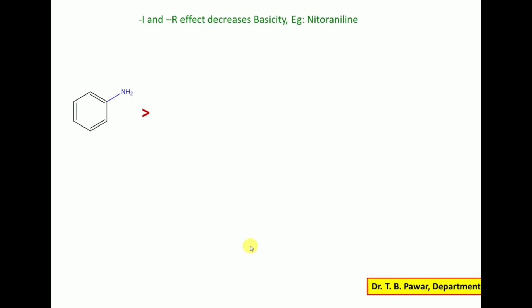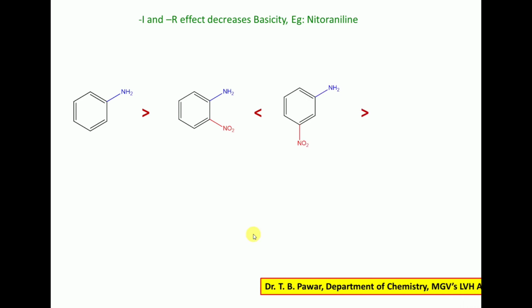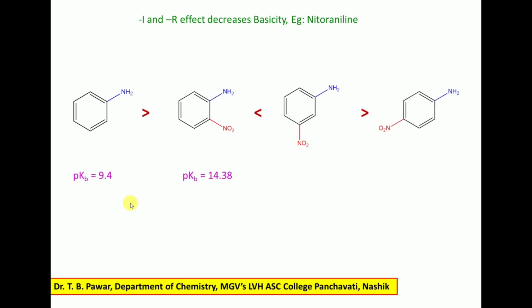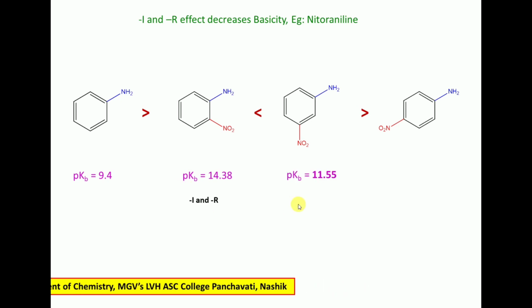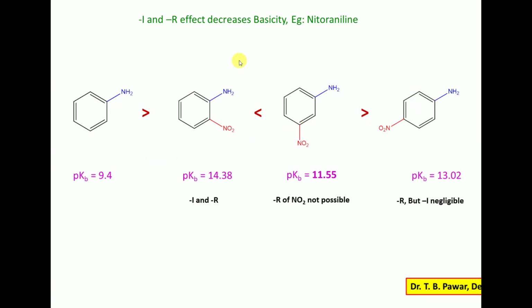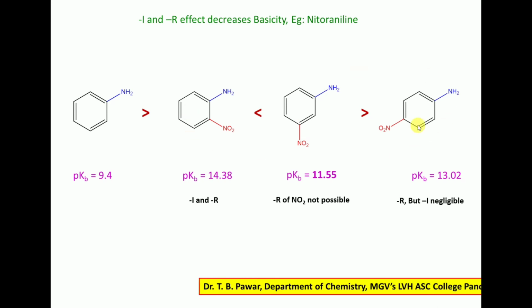Now for the molecule having minus I and minus R effect, the best example is nitroanilines. Here the pKb values are 9.4, 14.38, 11.15 and 13.02. As compared to aniline, all the nitroanilines have a higher pKb value, so nitroanilines are weaker bases than aniline.